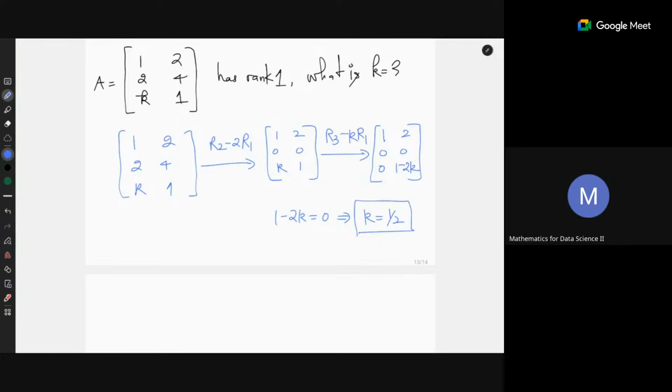Right. So why did you equate this to 0? Like 1 minus 2k is equal to 0? Because the rank is now 1. Oh, okay. I updated the question. Okay, sir. Yeah. All right.